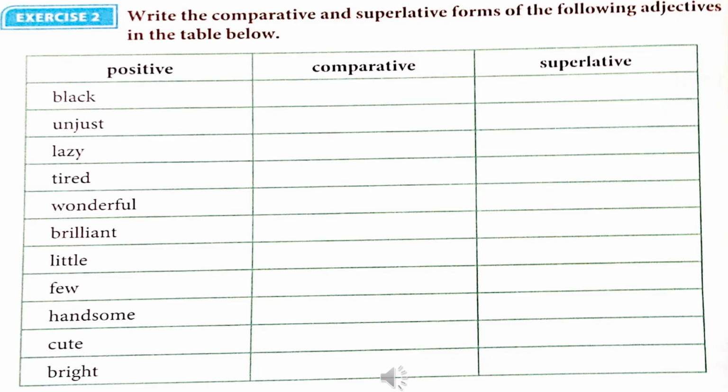Now we are in exercise 2. Write the comparative and superlative forms of the following adjectives in the table below. Here, down side, 11 positive adjectives are given. We have to make its comparative and superlative forms. You can use the help of the above boxes. Now pause the video here, take a pencil and write down in your textbook the comparative and superlative forms of the following positive adjectives.